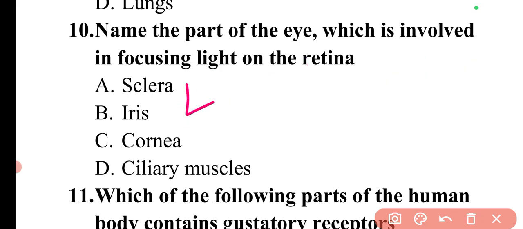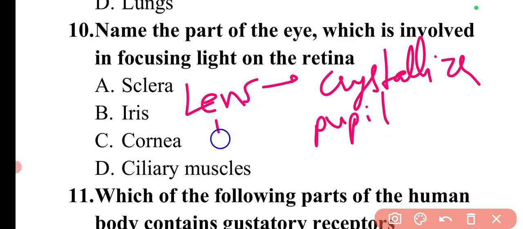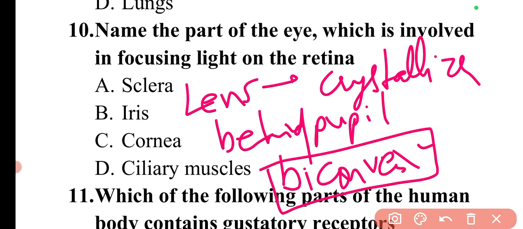Then after pupil there are lenses in the eye. The lenses of the eyeball are crystalline in nature. They are situated just behind the pupil, and these are basically biconvex lenses. So this term is important, like which type of lenses are present in our eye. So these are the biconvex lenses. Also they are transparent and elastic in structure.